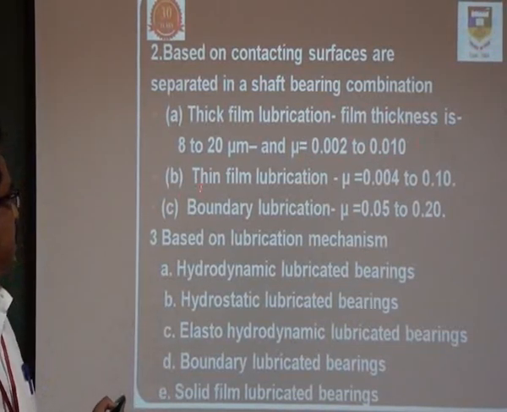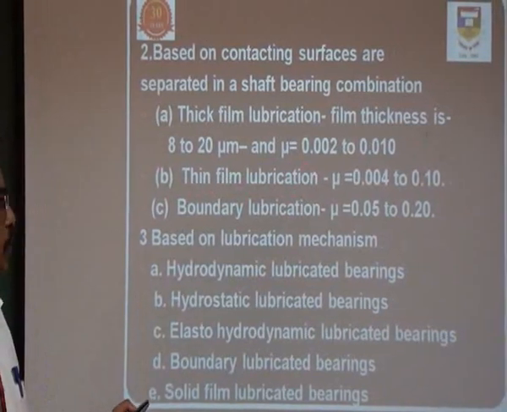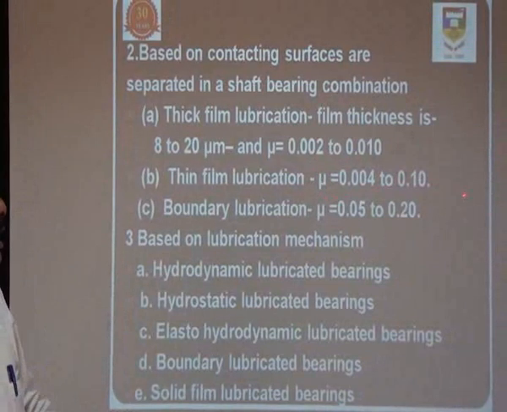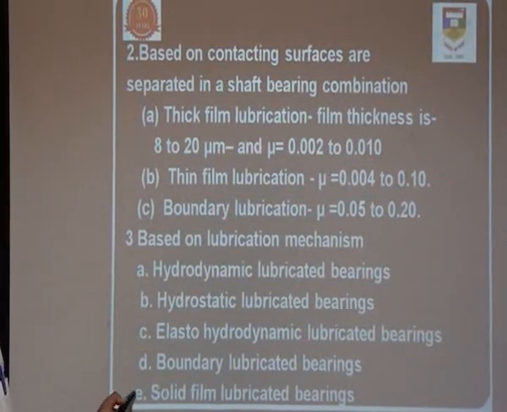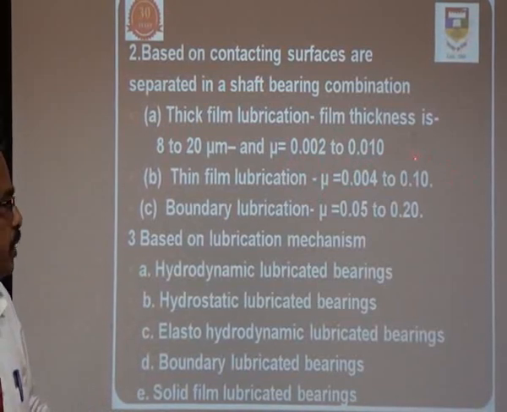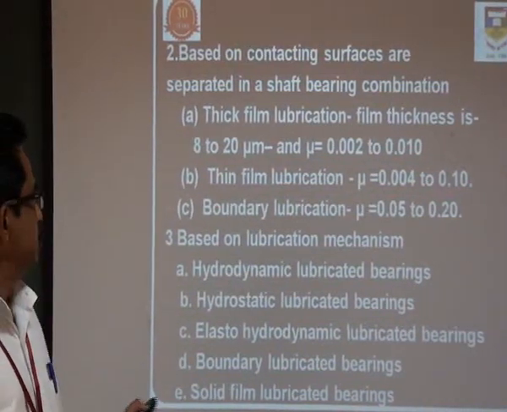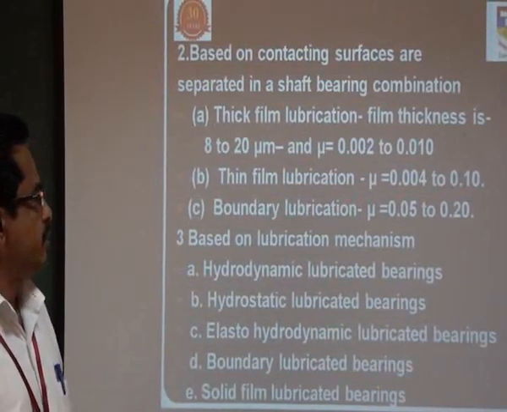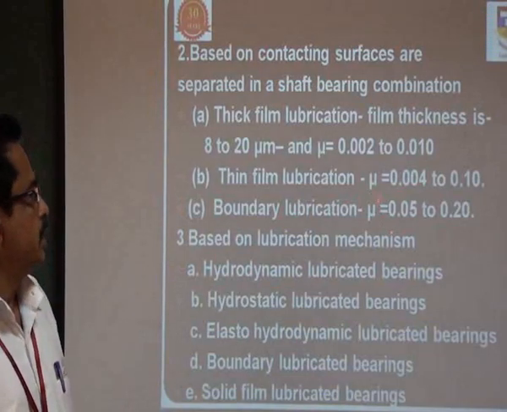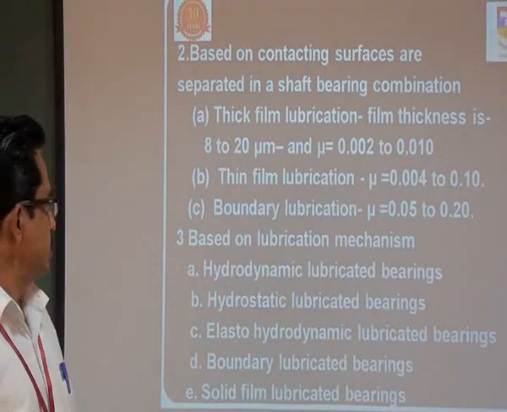Whereas the next one is the thin film lubrication bearing, where the coefficient of friction is higher than the thick film bearing. Because the film layer is very thin, the coefficient of friction is raised. Then the boundary lubrication, when the coefficient of friction is higher, that is mostly where metal to metal contact occurs.